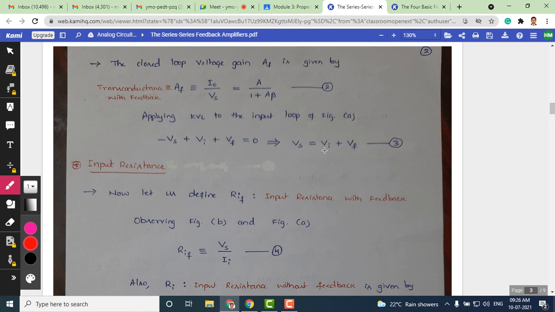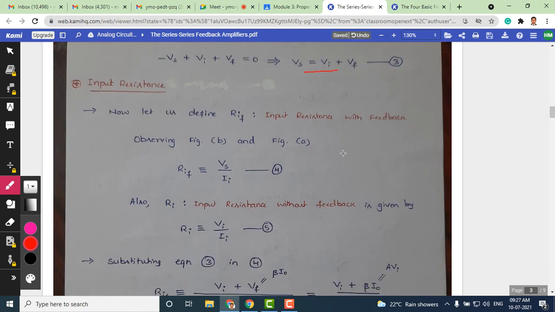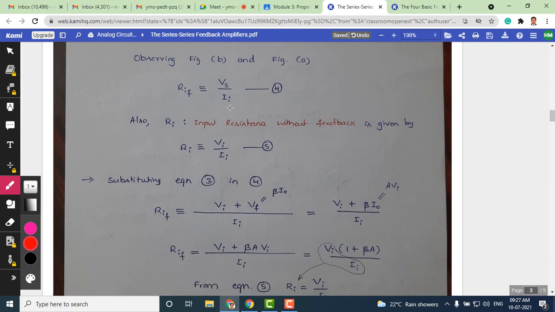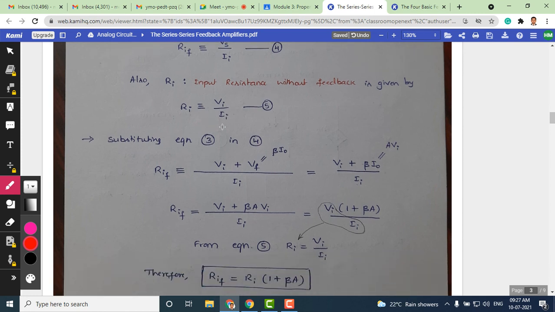After simplification, we get Vs is equal to Vi plus Vf. Now it's easy for us to derive the input resistance. You can see that we are going through the definition: RIF is equal to Vs divided by Ii. Input resistance without feedback is nothing but Vi by Ii.